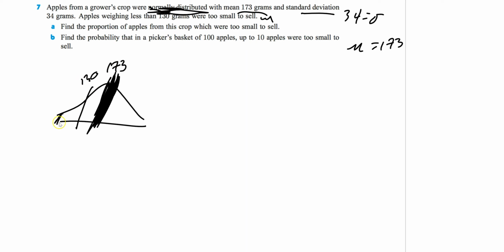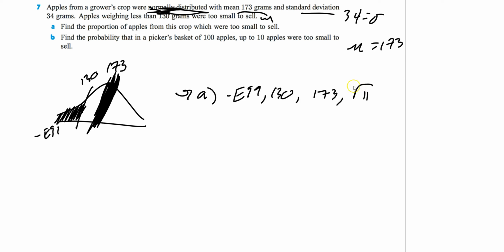So for that one, you're going to go negative E99 because it's on the negative side. Comma, the max, the upper bound, which is 130. Comma, the mean, which is 173. And the standard deviation, which we figured out was square root of 11. Oh, sorry, 34. Square root of 11 is the last problem. Plug it in your calculator, you're done. That's not the reason I want to do this problem. That's normal. The reason I want to do this problem is look at the second one.